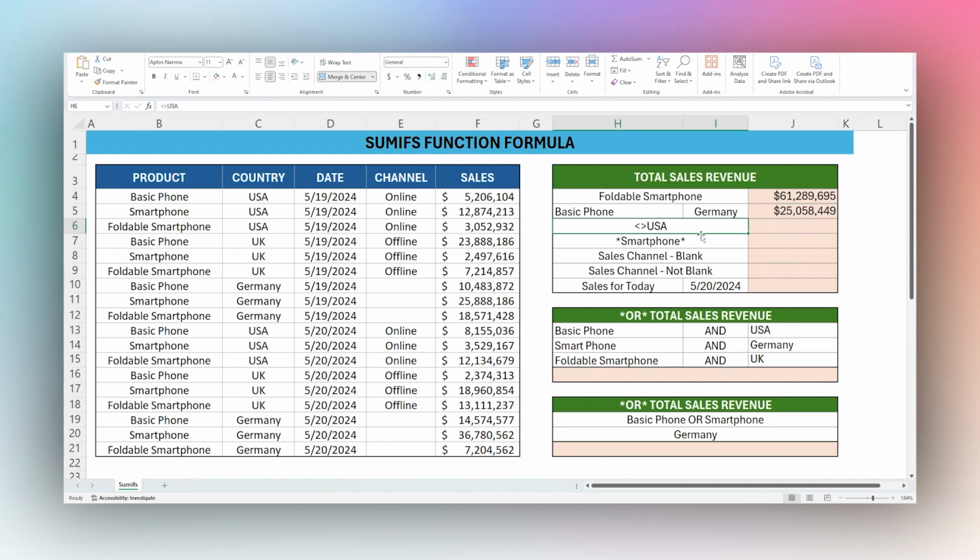All right, and then for our next one, we're going to ultimately wind up with this does not equal USA for the country. But before that, I'm going to demonstrate some quick math things here. So we could do greater than or less than. And so let's go ahead and just see what this looks like.